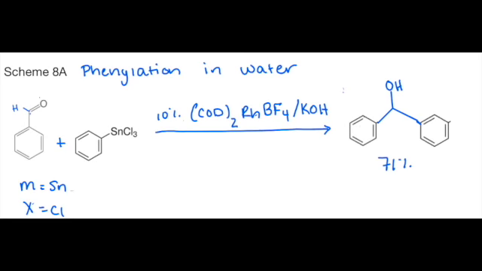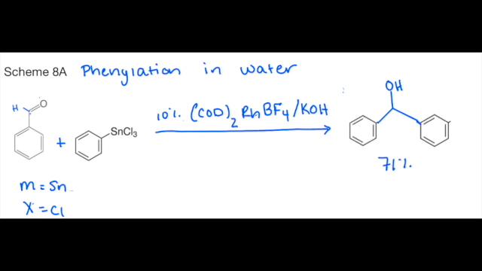Next, we can see an example of a phenylation in water. Phenylation reactions are ones that result in the addition of a phenyl group to a molecule. One way of adding a phenyl group is through the use of the aforementioned Grignard reaction, which requires the use of the highly reactive organomagnesium.